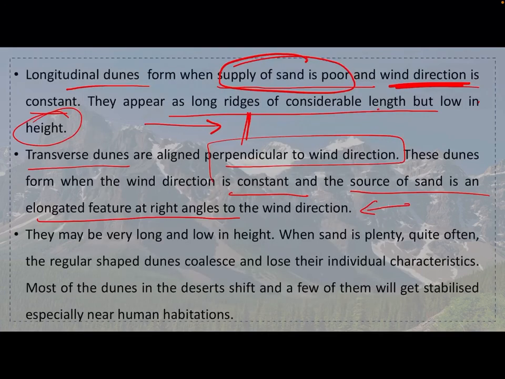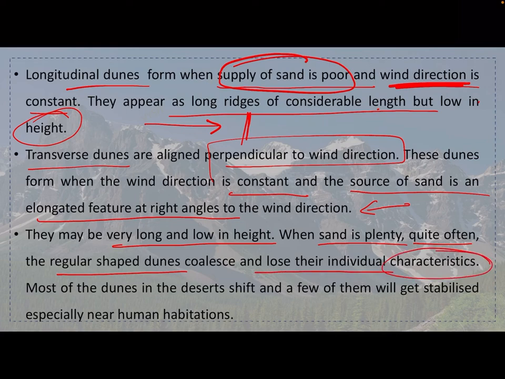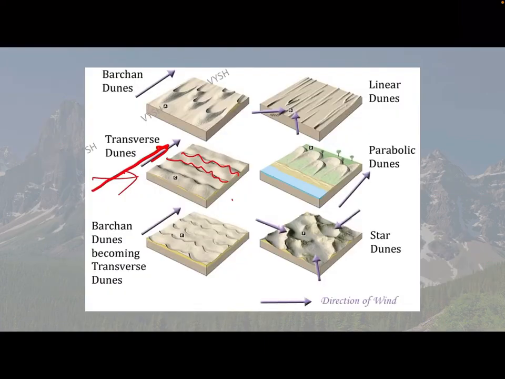Longitudinal dunes are the linear dunes basically. They may be very long and low in height. When sand is plenty, quite often the regular shaped dunes coalesce and lose their individual characteristics. Most of the dunes in the desert shift, and a few of them will get stabilized, especially near human habitations. So these are barchan dunes.